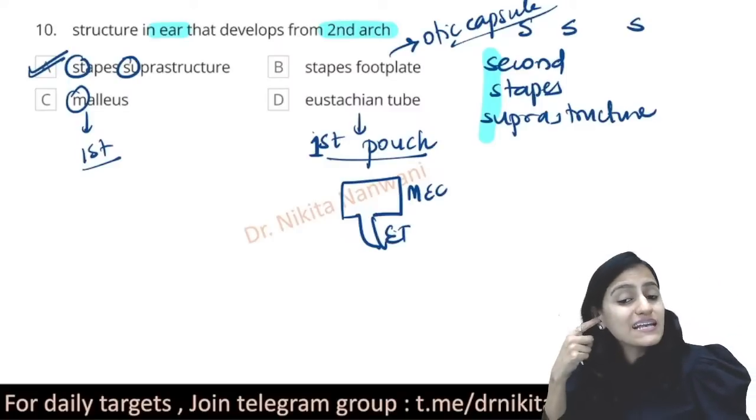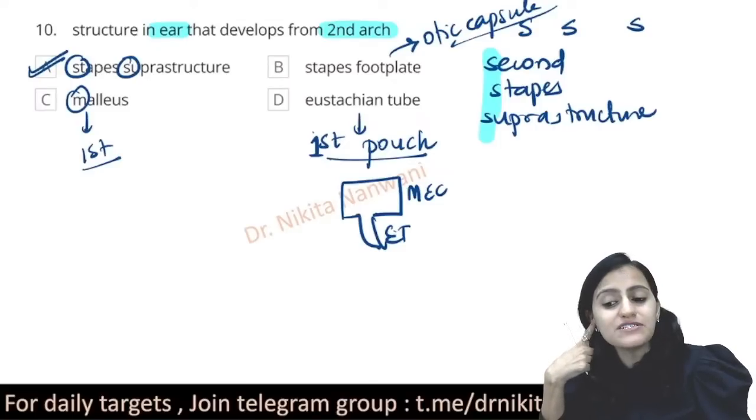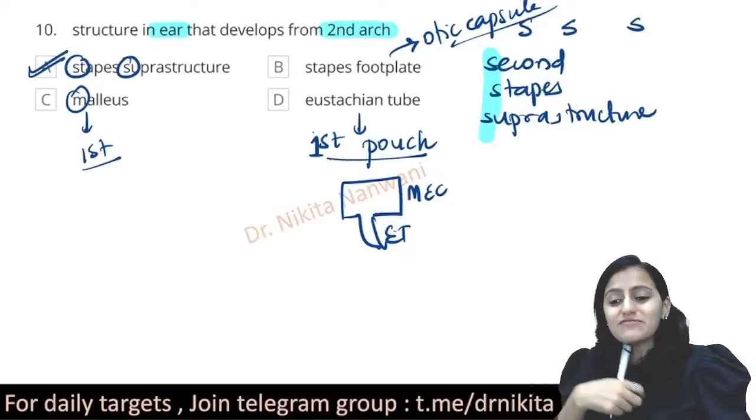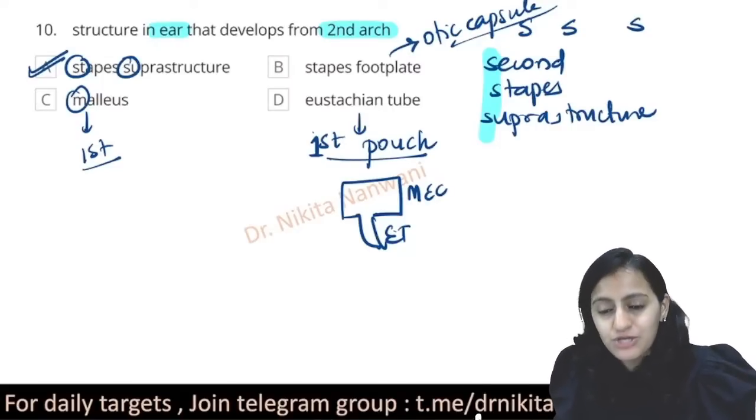Mohit, not the first cleft. Cleft jo hai ye bahar ka hai. The external auditory canal is the first cleft. Okay, Siddheshwar? Okay, Mohit, remember that it's not the cleft. Okay, Chandani answered it as cleft. It's not the cleft, it's the pouch. Okay, remember it's a pouch.